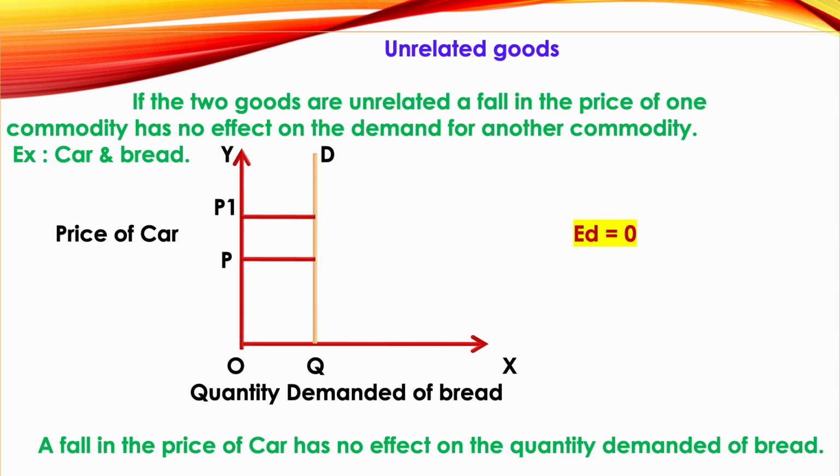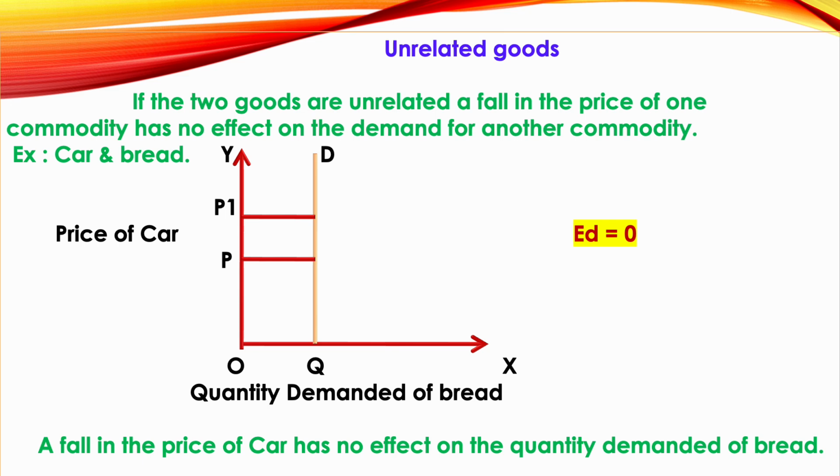Okay, when the price of a car changes, the quantity demanded of bread will not change, because between car and bread there is no connection. So when there are changes in the price of a car, there will not be any changes in the quantity demanded of bread, because they are not related with each other. So you tell that elasticity of demand is 0, and here it is a vertical straight line. Okay, so this is regarding the unrelated goods.